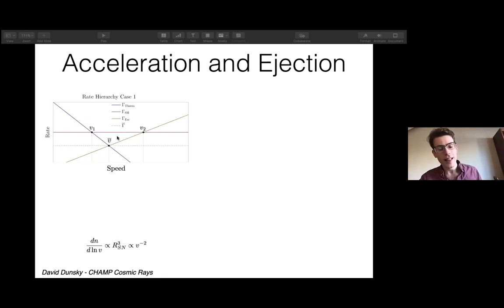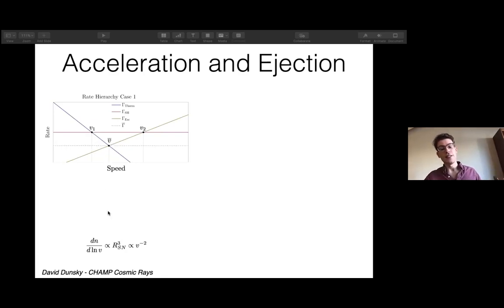But for the Milky Way, for all charges less than roughly 10 or so, V1 is less than V2. Namely, the speed at which the thermalization and shock rates are equal is always slower than the speed at which the shock rate and escape rate are equal. This V1 and V2 will be important for demarcating where you get changes in the slope of the spectra coming up. So just keep that in mind.